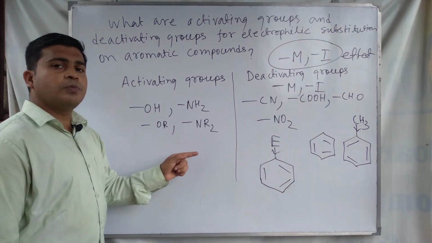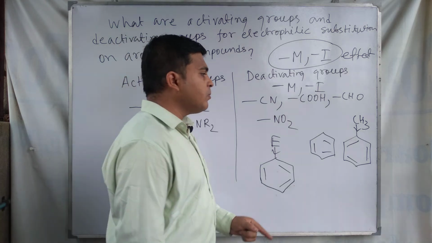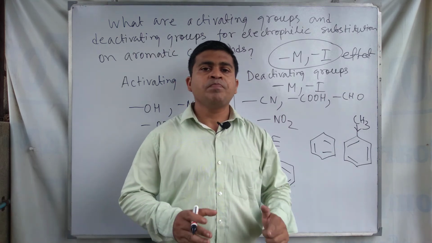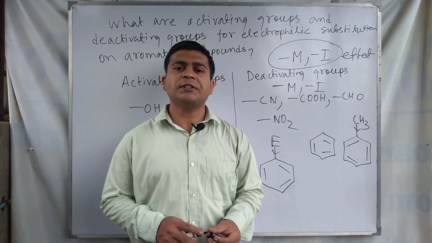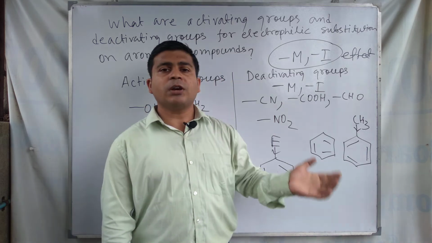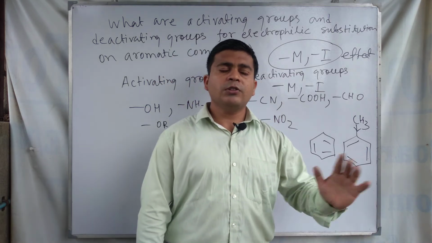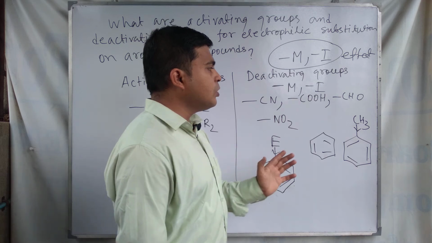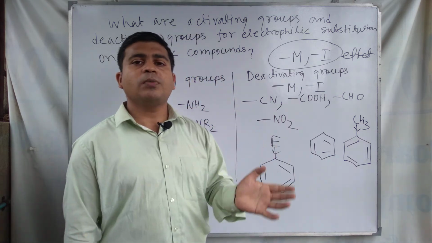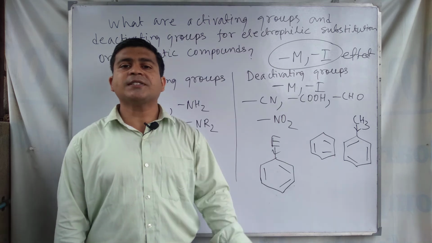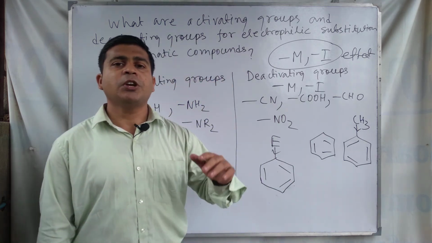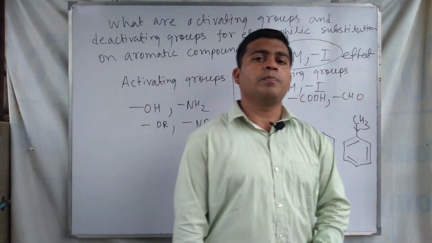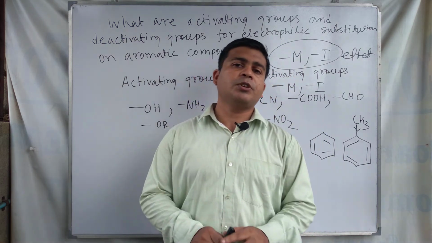These are called activating groups because they activate the benzene ring, meaning that in the presence of these groups in benzene, electrophilic substitution occurs at a faster rate compared to benzene and is made easier by these groups. For this reason these groups are called activating groups, and due to the activation of the benzene ring, electrophilic substitution occurs at a faster rate compared to benzene itself. So this is the complete discussion about activating and deactivating groups in electrophilic substitution on aromatic compounds.